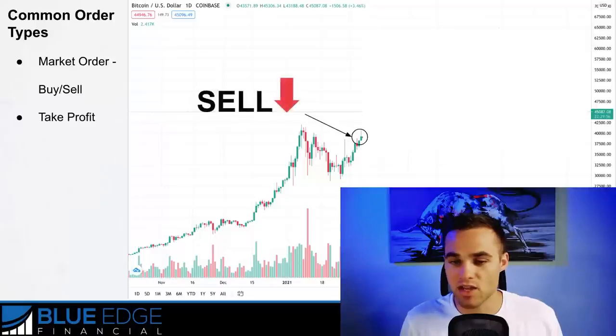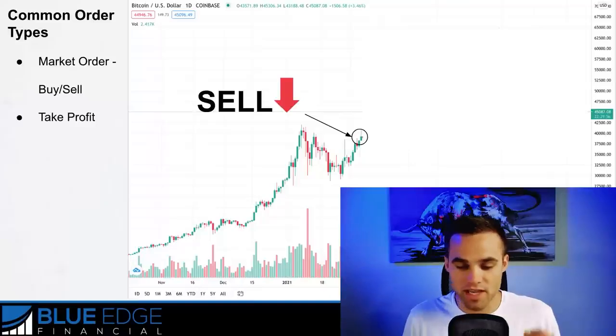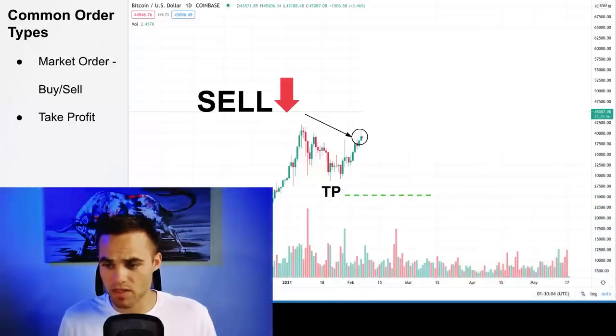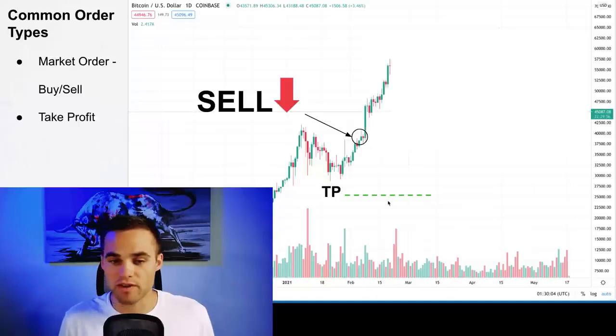Now, you could do this in the opposite direction. Say you're taking a sell order right here, a market sell order, meaning you're getting into the market right when the market price is available. And you put the take profit down here. It's down below because we're expecting price to go lower. So when price comes down here and actually hits this, then you will be taken out of the trade and you will earn profit.